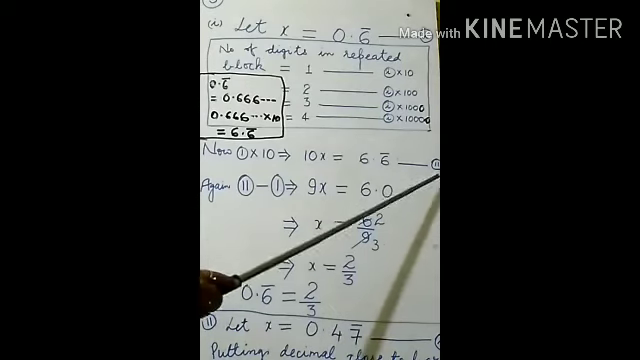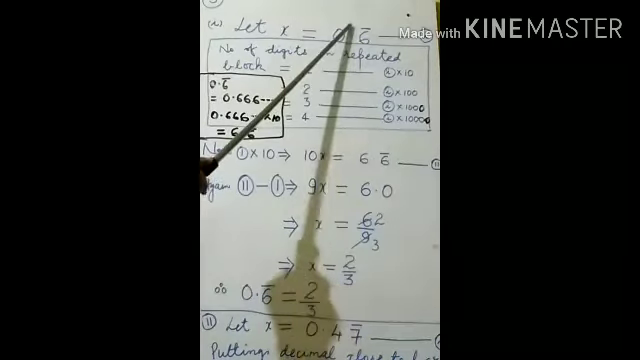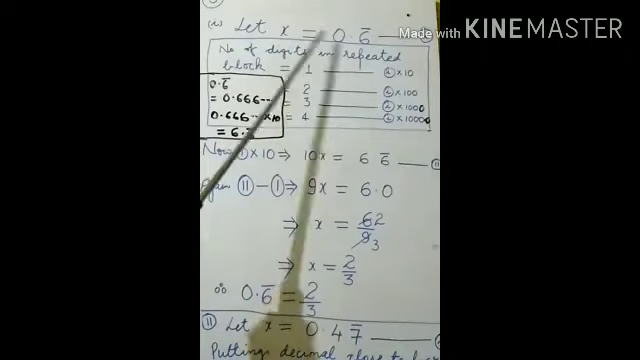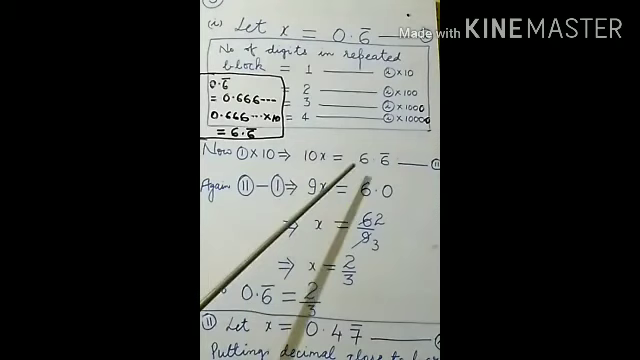Now see, this will be considered as equation number 2. This one is equation number 1. We have to suppose let x equals 0.6 bar. Now equation 1 is multiplied by 10, and you know why it is multiplied by 10. So this one becomes 10x equals 6.6 bar. This one is equation number 2. What to do?